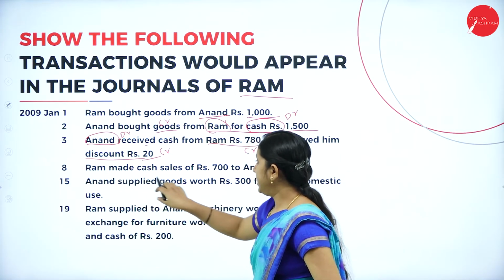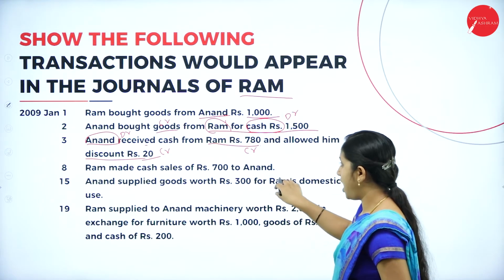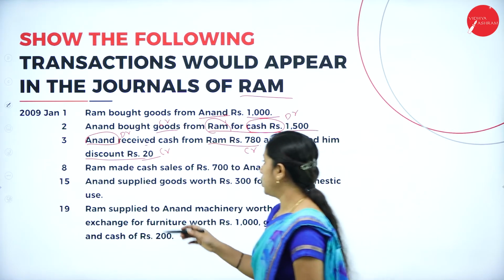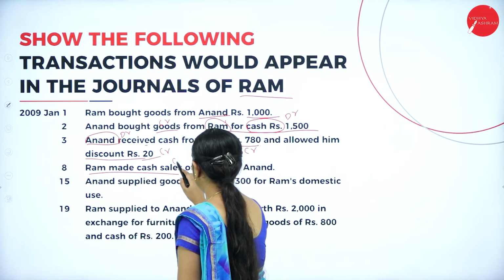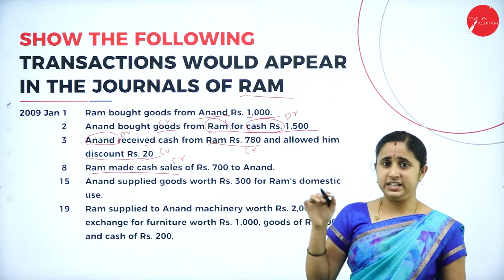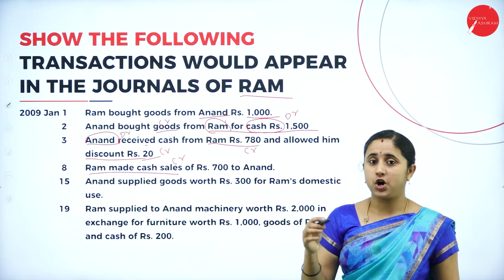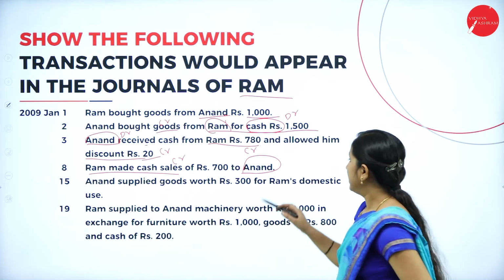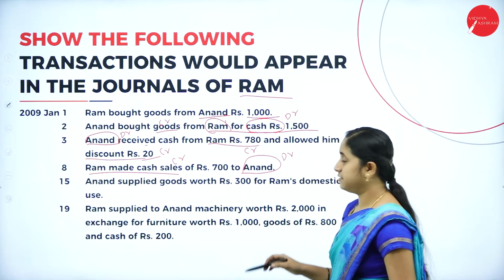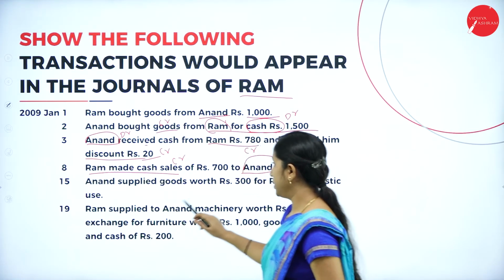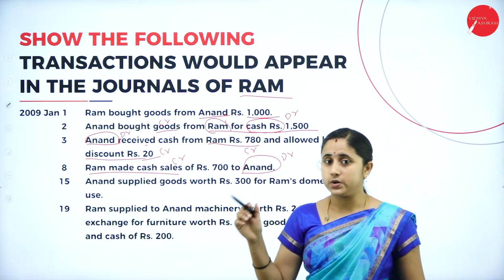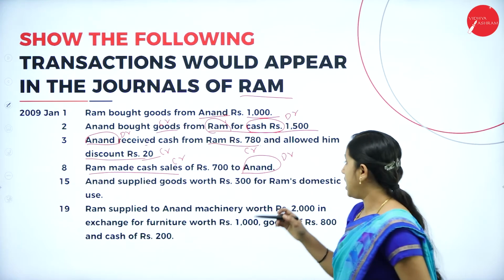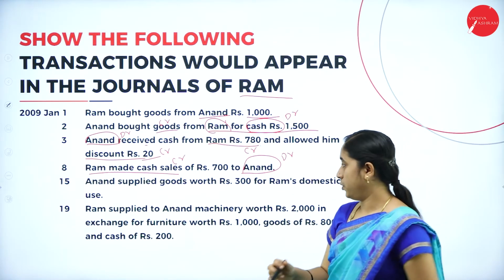Next, Ram made a sale of rupees 700 to Anand. Here Ram is making sales. Sales means goods going out. Sales should be credited. Here they have not mentioned cash or credit, but they have given a person name, so it is a credit sale. So, he is receiving, debit the receiver, credit what goes out. Here Anand is receiving. Anand account debtor and you made a sale. Sale should be credited. Anand account debtor to sales account.